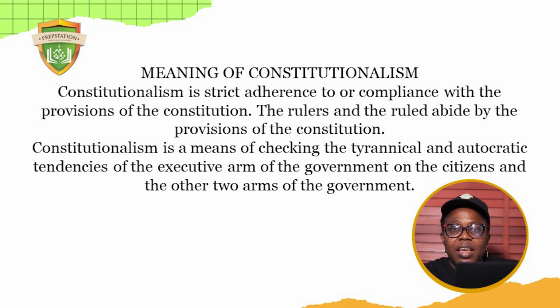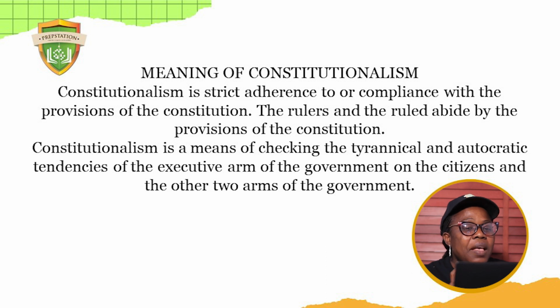So constitutionalism simply means this is how it should be. Follow it. Constitution is saying this is the rule. Constitutionalism is saying this is how we should follow the laid down rule. Take note of this. Another meaning, and I love the second definition of constitutionalism.